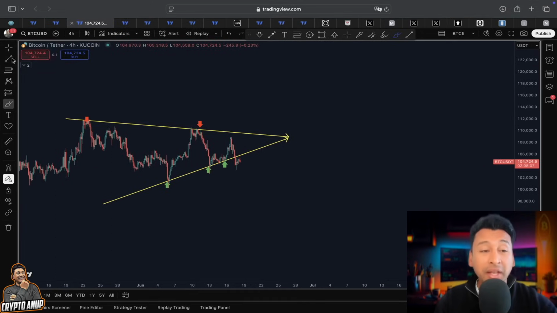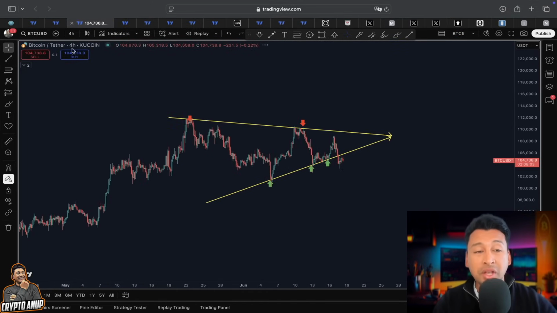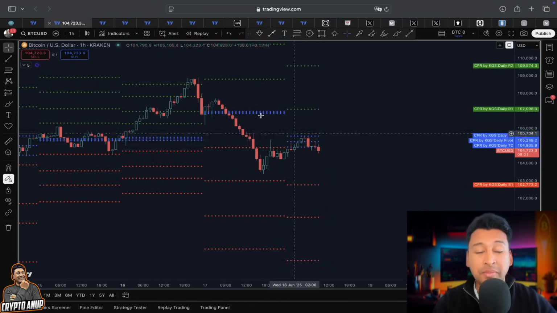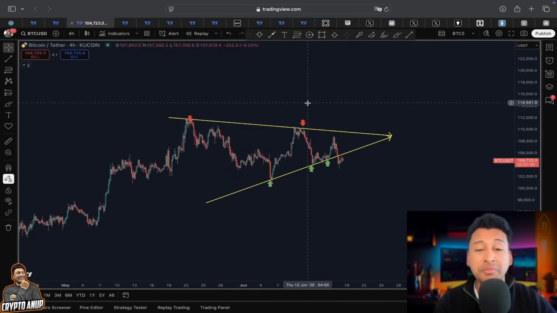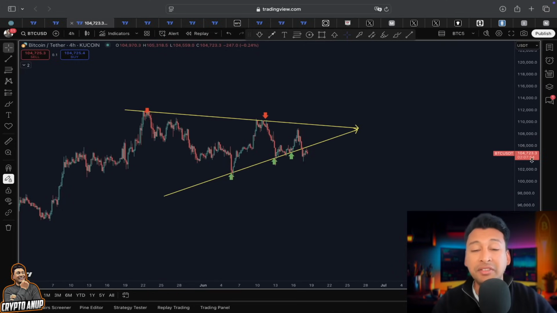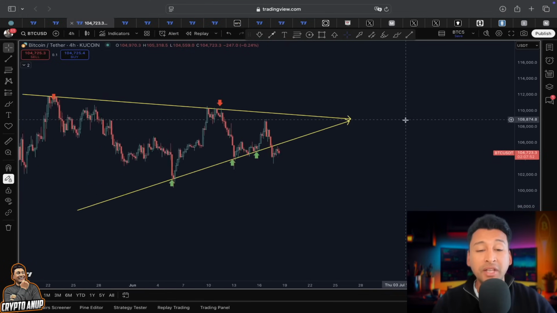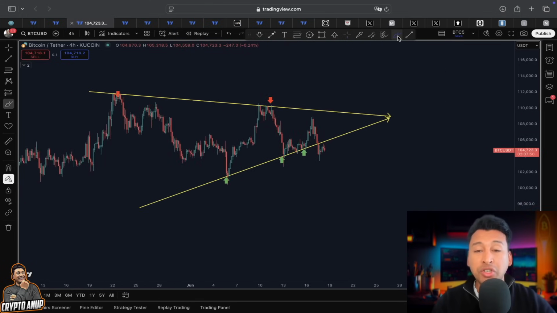If you look at this in a slightly different way, Bitcoin has not only broken the support from the CPI trend line and started following this bearish continuation pattern, but now even this symmetrical triangle is resulting in a bearish continuation. The lower trend line of this symmetrical triangle was supposed to hold the price.